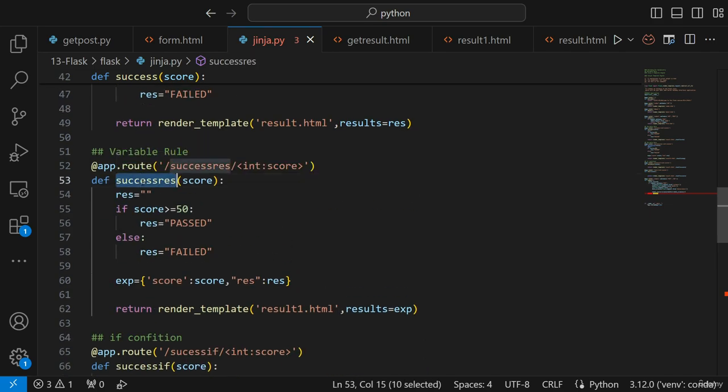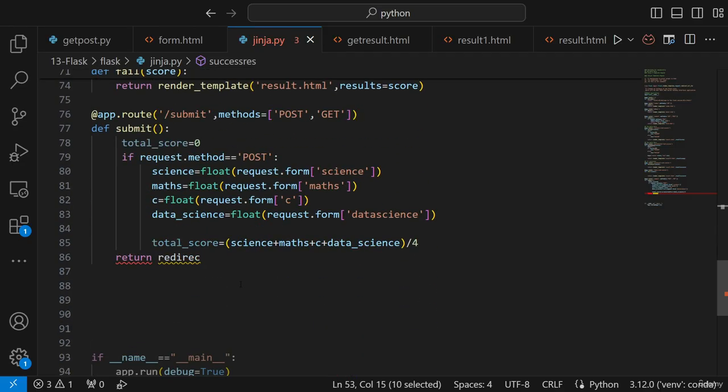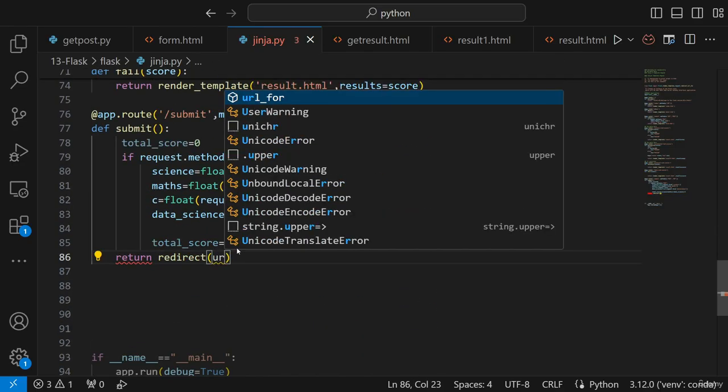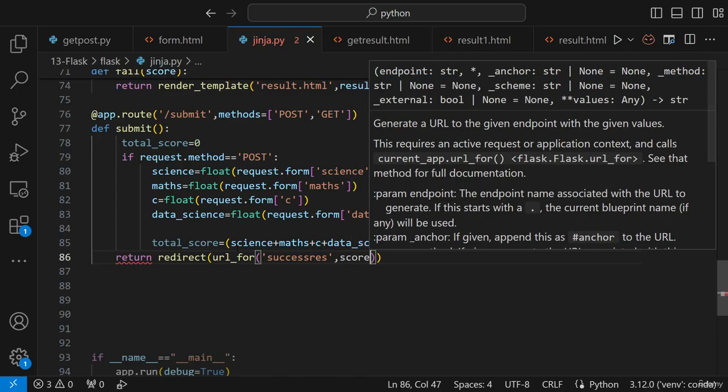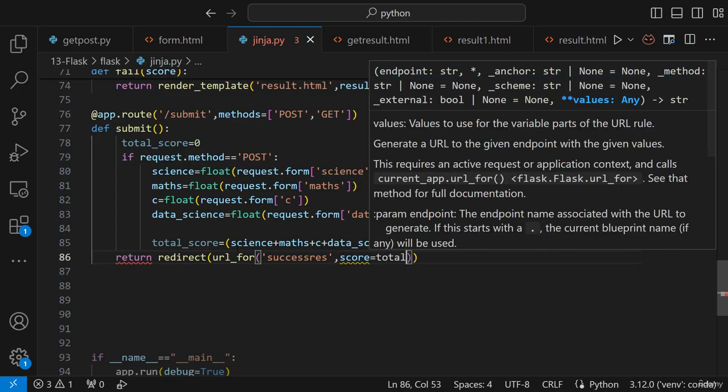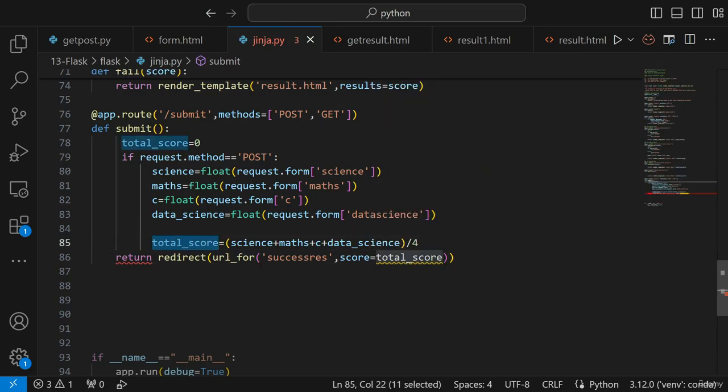Let's say that if I have this particular value, success result. Now here I'm going to say, hey, return redirect, and I'm going to use url_for. And here I will say, hey, go ahead and use this success result. And I know what is the additional parameter that I need to give. This will be my score. My score is nothing but my total score. So I will just copy and paste it over here. So this looks very much simple, right? I'm passing this total score over here, right?